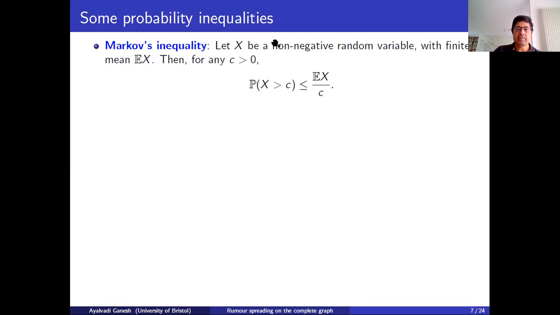So it says that if X is any non-negative random variable and it has finite mean, then the probability that it exceeds some number c is bounded in this way in terms of the mean and c. I'm not going to give a formal proof of this. You can find it in various references, but let's just look at the intuition behind it.